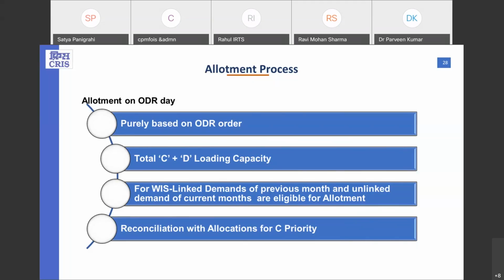If the allotted indent is already linked with an allocation, then a reconciliation is done for that particular allotment, and the corresponding allocation is updated for the C priority. Now, for the WIS, linked demand of the previous month and unlinked of the current month are eligible for the allotment on the ODR days.